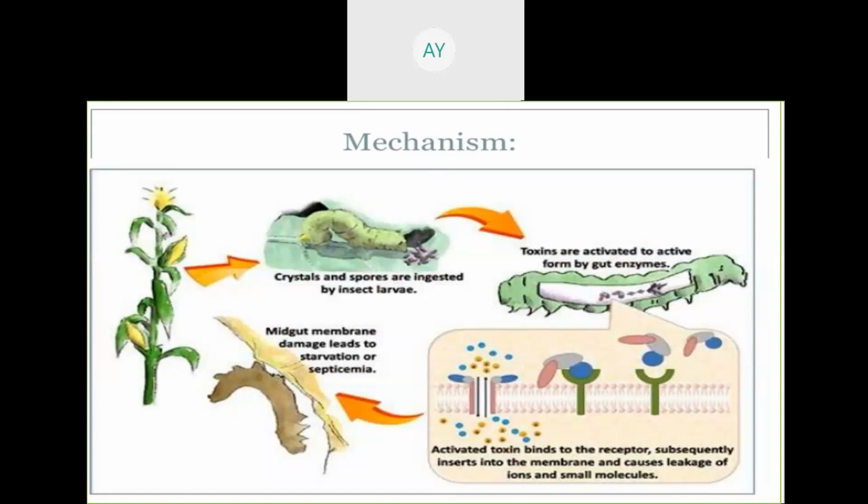Bt crystal protein is coded by the Bt gene. So what happens when the insect is sucking the liquid juice? When the caterpillar is sucking the liquid juice, then inside the midgut you will find the toxin is activated to its active form by the gut enzyme. Okay, and now the activated toxin binds to the receptor. Now it will disrupt the membrane, because inside the midgut